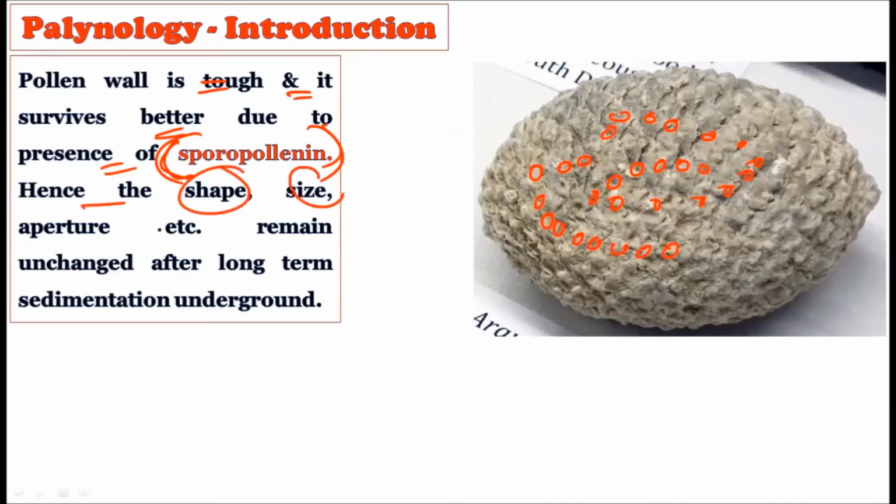Hence, whatever the shape, size, and aperture is, it will remain unchanged for a very long period of time. Even with sedimentation or underground processes, the shape, size, and aperture of these pollen grains remain as they are. And why does it remain so? Because of the presence of sporopollenin, which is quite a resistant material, and no chemical or enzyme activity occurs on these pollen grains. So there is a large quantity of pollen grains that has already fossilized, and if you study these fossilized pollen grains or other microscopic material, it all comes under palynology.